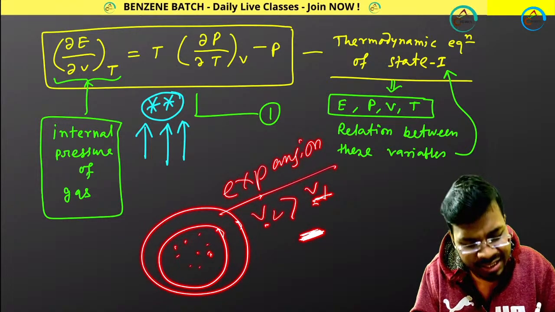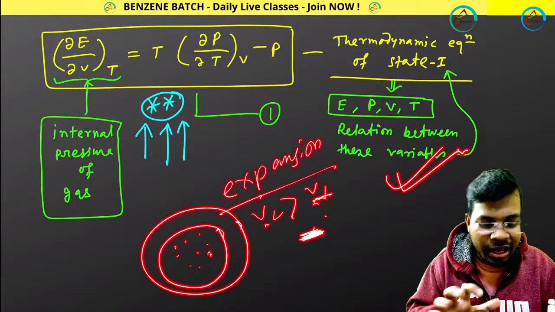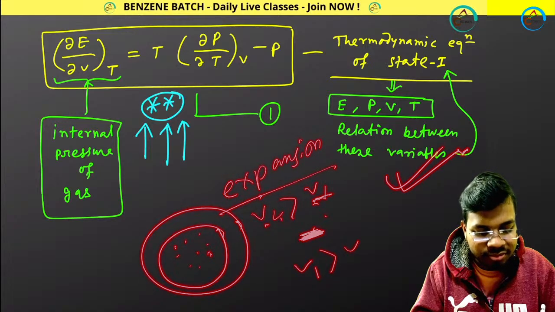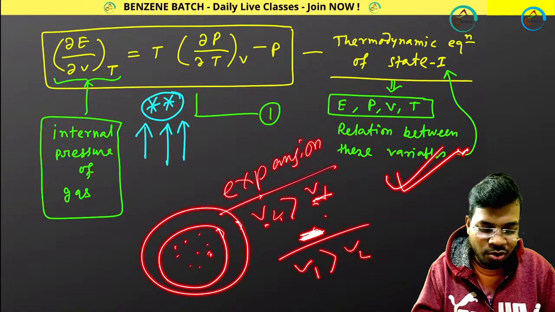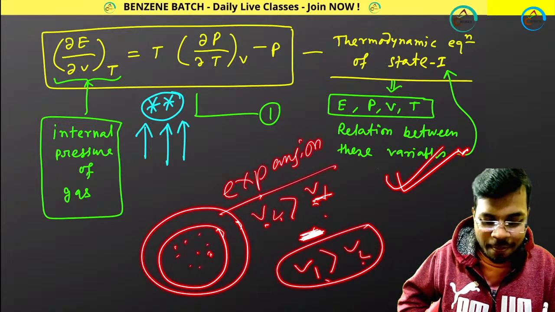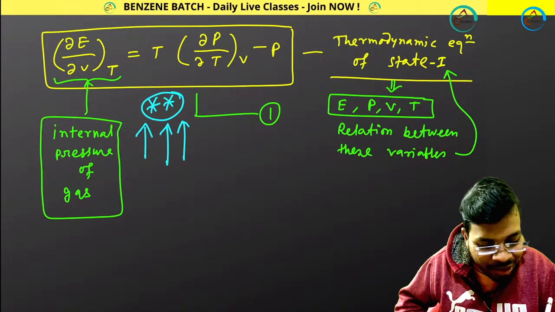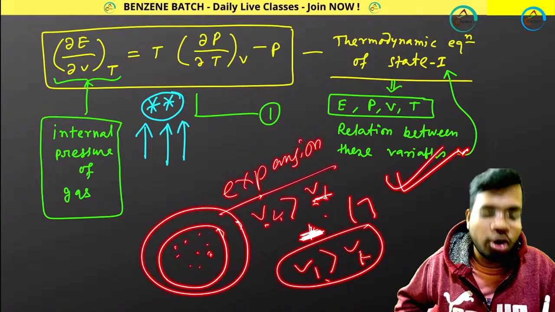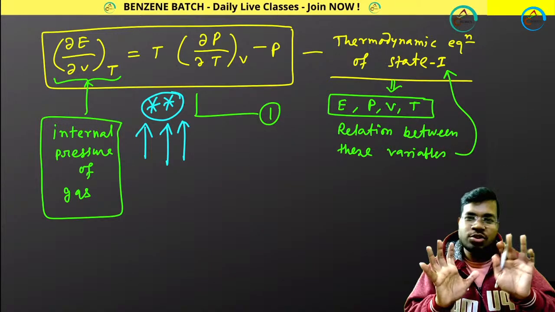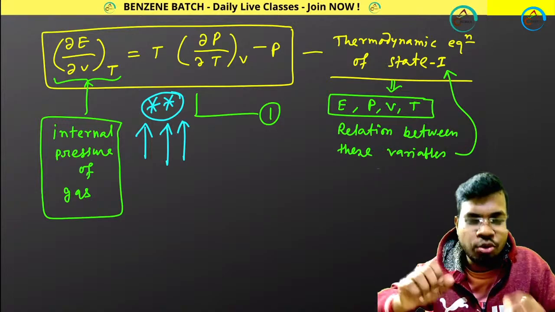And if compression is happening, compression means what? Your formula is the same. You are not changing your formula. But what will happen? V1 will be more than V2. So if V1 is more than V2, your value will be opposite, because ln or that kind of thing will be there. Automatically you will get positive or negative. Got that? So you don't need to change your formula. Please tell me, got that? Yes or no?